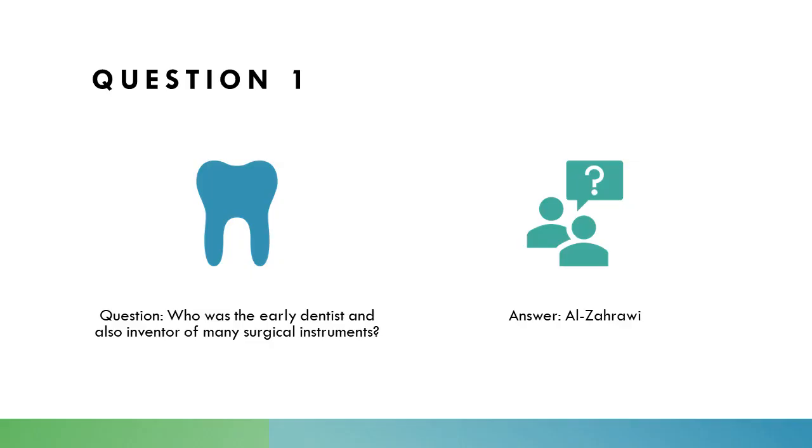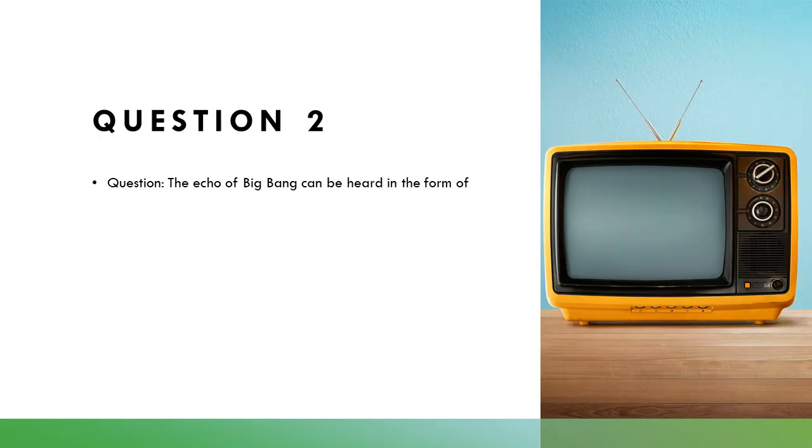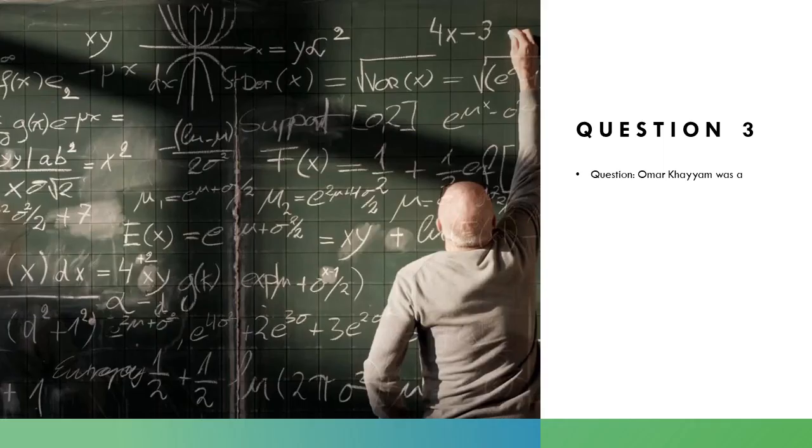So let's start. Question 1 is, who was the early dentist and also inventor of many surgical instruments? The answer is Al-Zahrawi. The echo of Big Bang can be heard in the form of microwave radio signals. Umar Khayyam was poet, mathematician and astronomer. Who was the first Muslim mathematician who used zero?